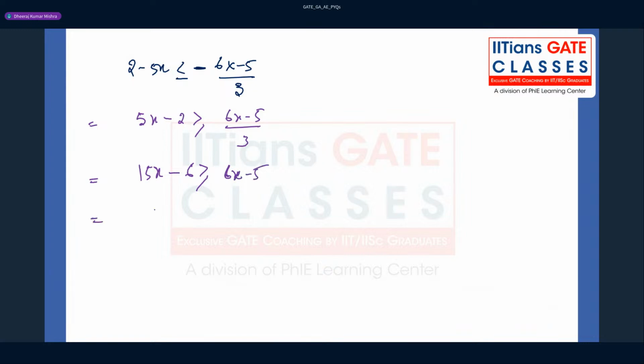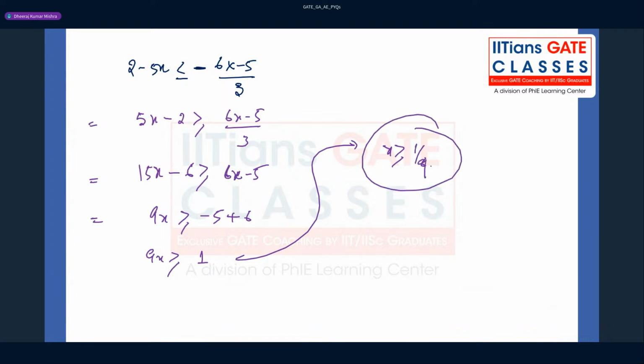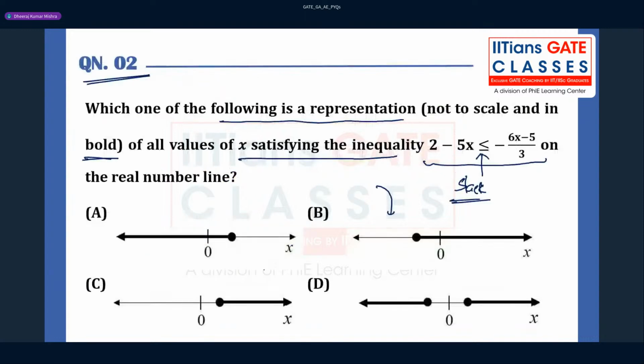So you can take this guy this side. So it becomes, this is nothing but what? You can say 9x greater than or equal to, and this is minus plus 6. So 9x is greater than or equal to 1. So x is positive and it is nothing but 1 by 9. So x is always positive and x is greater than or equal to 1 by 9. So this is wrong. This is also wrong because x is negative here. This is also wrong. Option C will be correct.